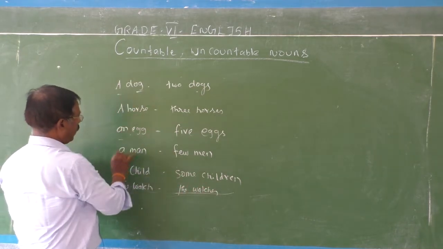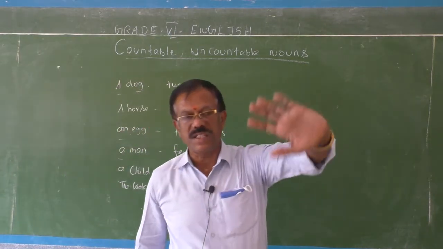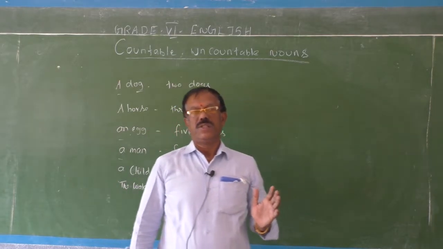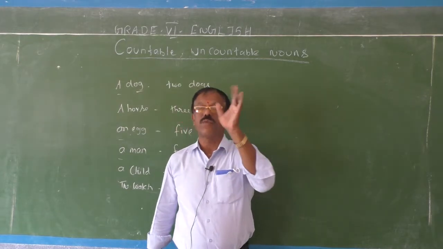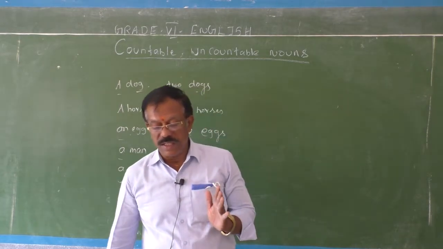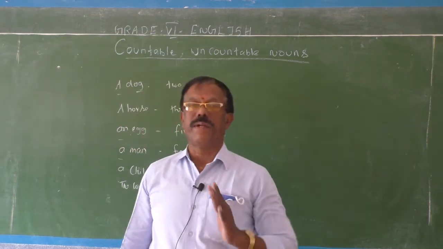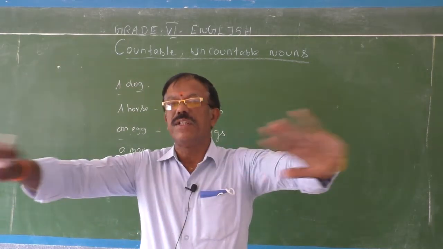So I have used here the articles a, an and the. So these articles are one kind of determiners. These articles can be used before countable nouns only. We never use these articles before uncountable nouns. Milk, will you use? No, you will never use.